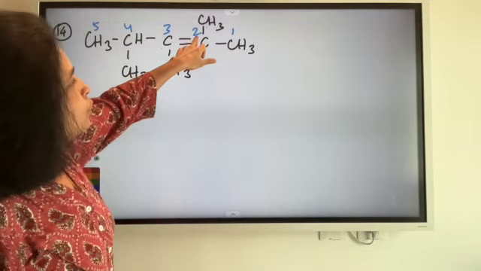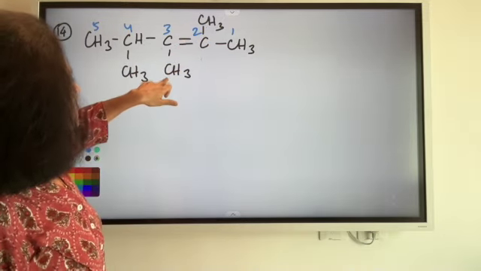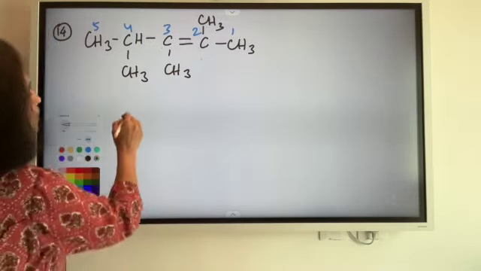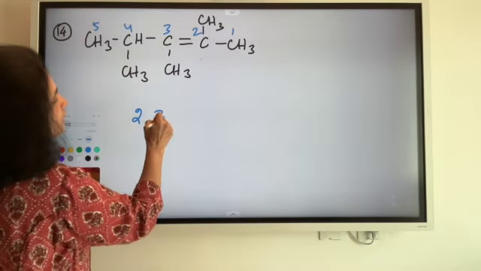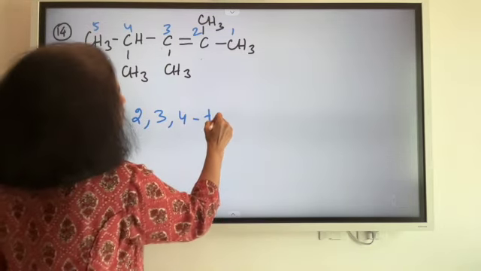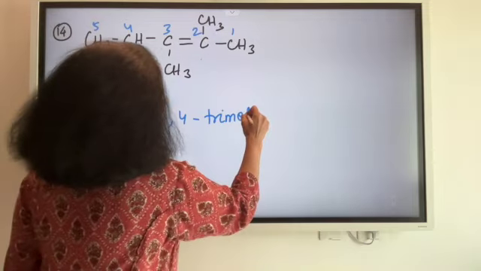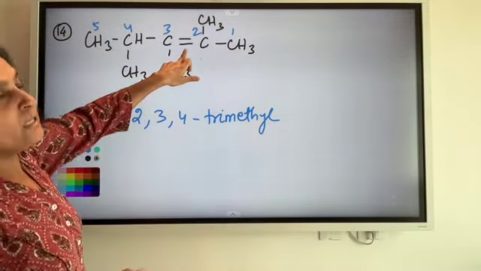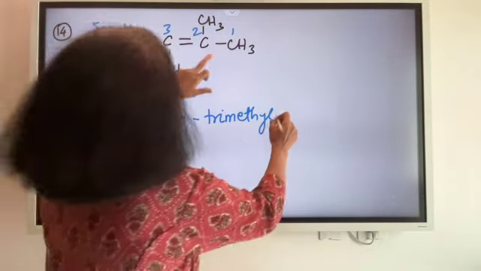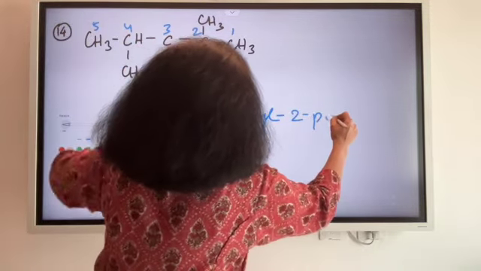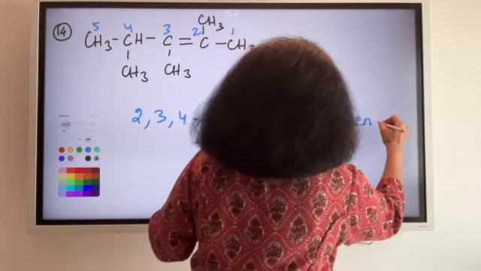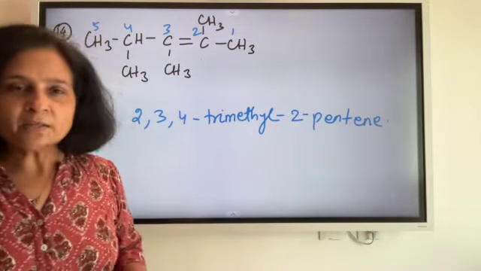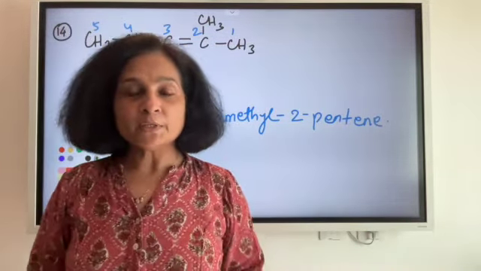So 2-methyl, there is a 3-methyl and there is a 4-methyl. So how do I write it as 2, 3, 4 trimethyl, and it is a pentene. अब इसकी पोजिशनिंग भी मुझे करनी होगी. So it is a 2-pentene. Correct? I hope you're clear about it.